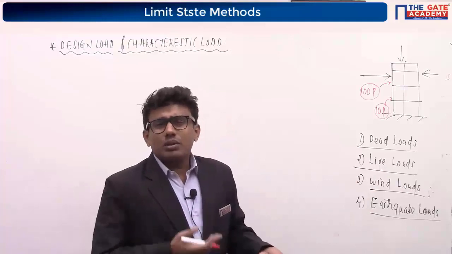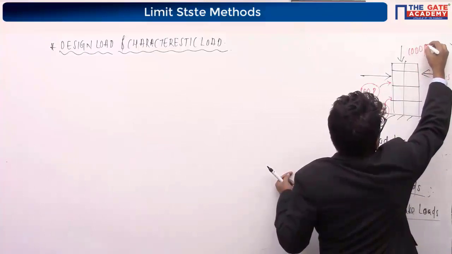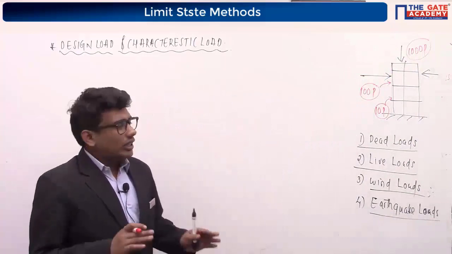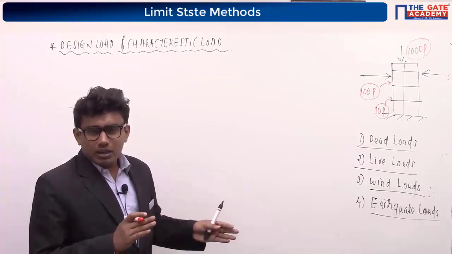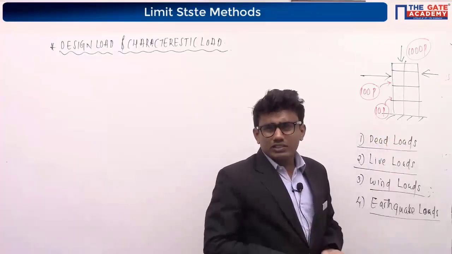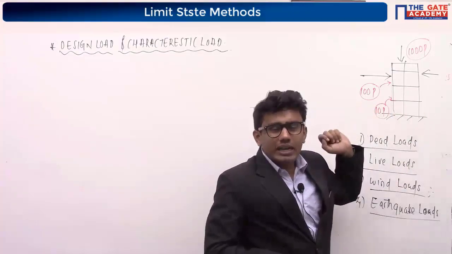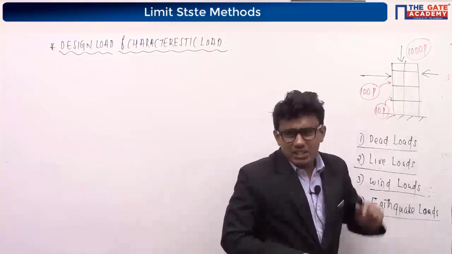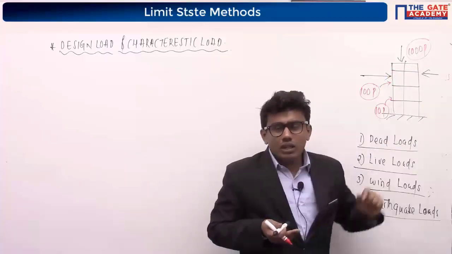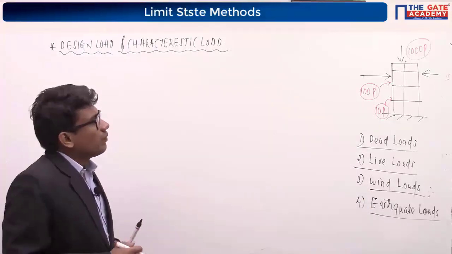Suppose some meeting or other function is held in this building, maybe around 1,000 persons will be there in the building. So these are different kinds of loads with respect to time. Sometimes the number of persons will be 10, most of the time it will be around 100, and in very rare cases, due to some function, the load acting on the building is 1,000 persons. So for designing, which one will I consider?